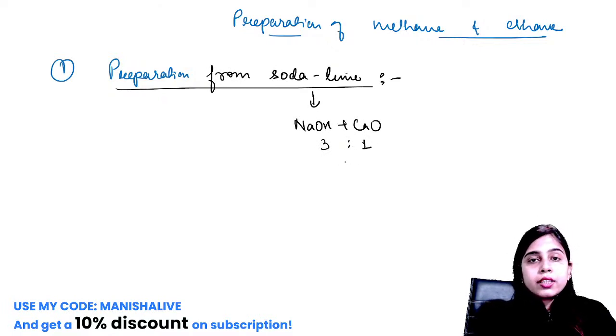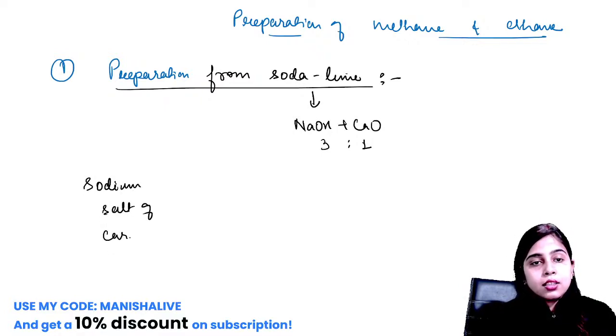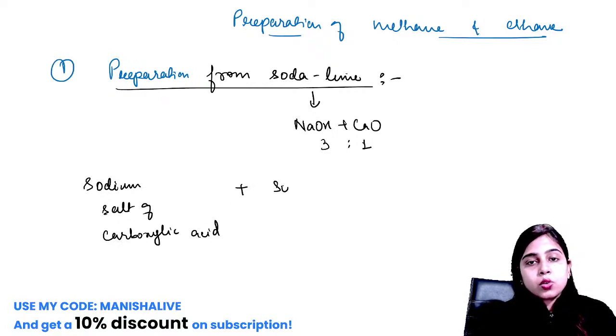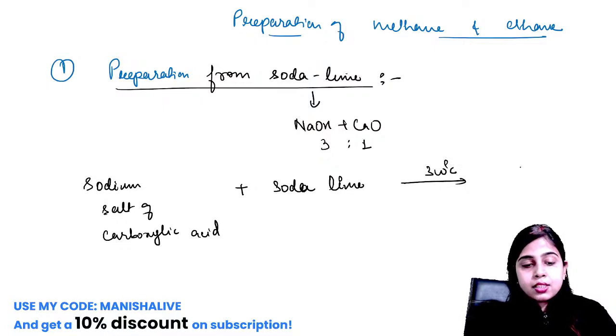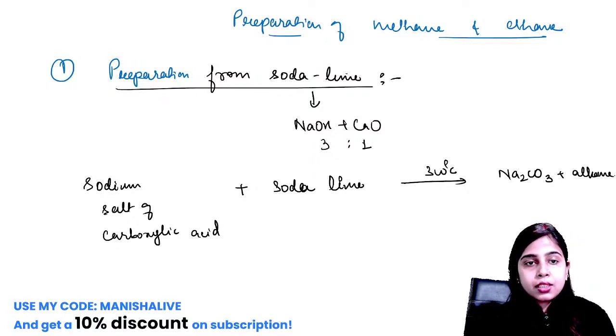So how do we do this? We take a sodium salt of carboxylic acid, and we take soda lime, and we heat it at 300 degrees Celsius. So what happens? Sodium carbonate and alkane are formed. So this is the first method of preparation of methane and ethane.